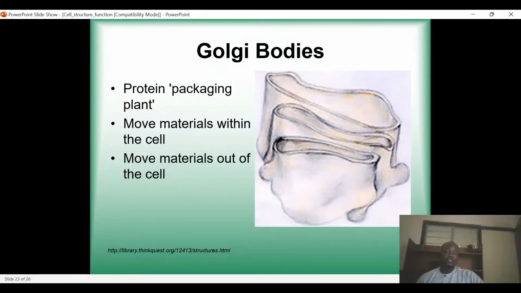So the Golgi body is actually involved in protein packaging. For example, remember the proteins are synthesized in the ribosomes. But the packaging of the proteins is taking place in the Golgi bodies. So the Golgi body is what actually controls the packaging of the cell. But the post-translational modification, when the proteins are synthesized, is usually taking place in the smooth endoplasmic reticulum.